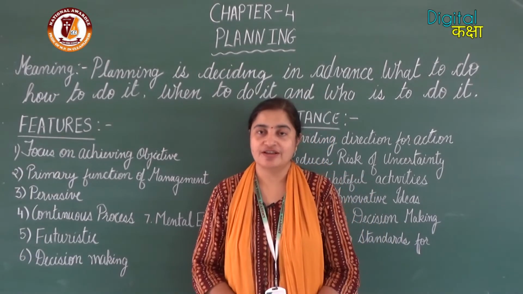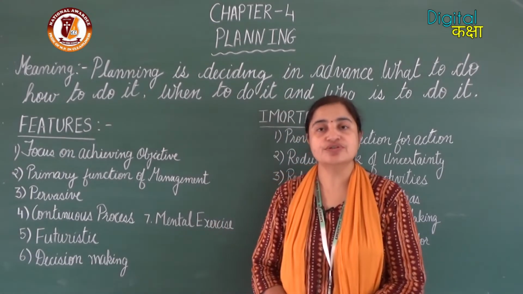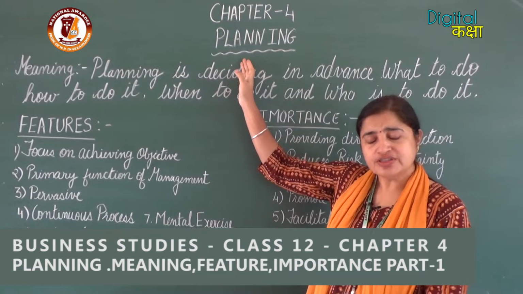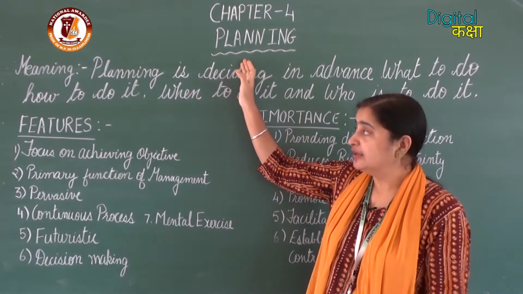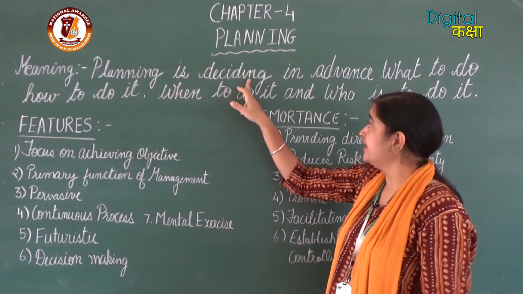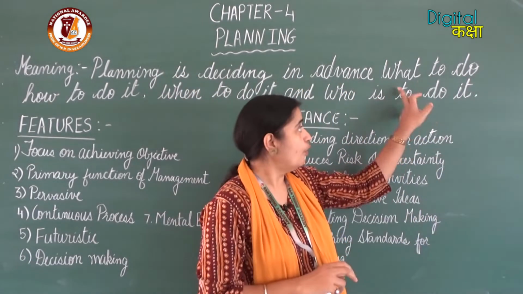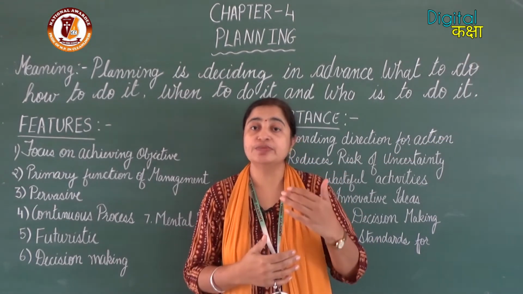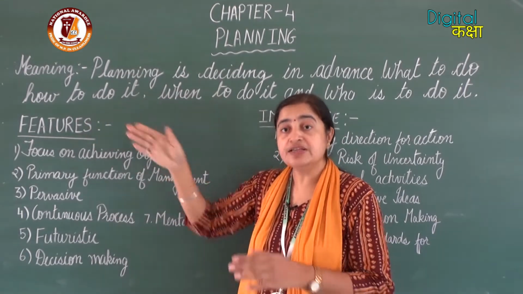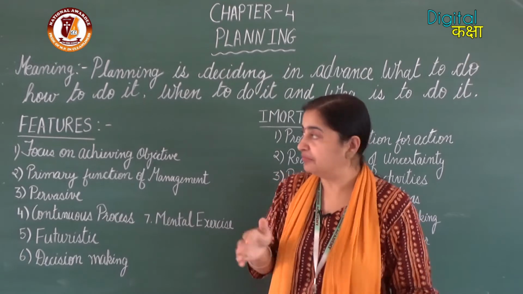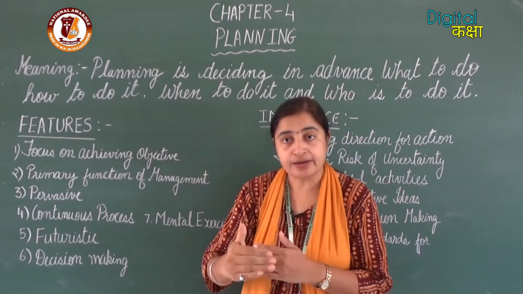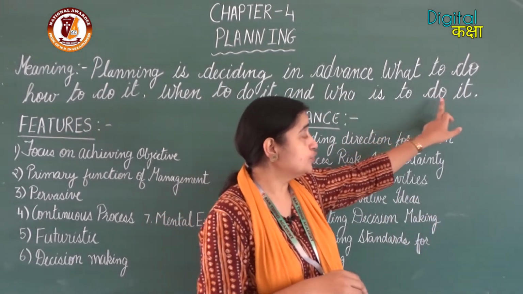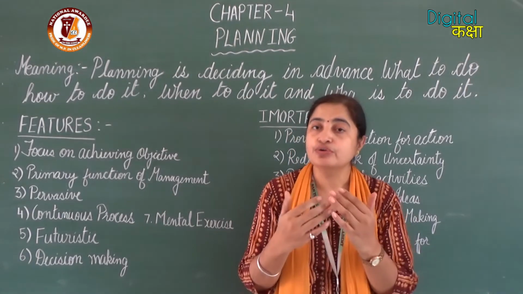Good morning, students. Today in our business studies, we are going to start with Chapter 4, Planning. First, we understand what the meaning of planning is. Planning is deciding in advance what to do. It means you are deciding beforehand what has to be done. How to do means how that work is going to be performed. When to do means by what time that work has to be completed. And who is to do it means who is the person who is going to do that work.